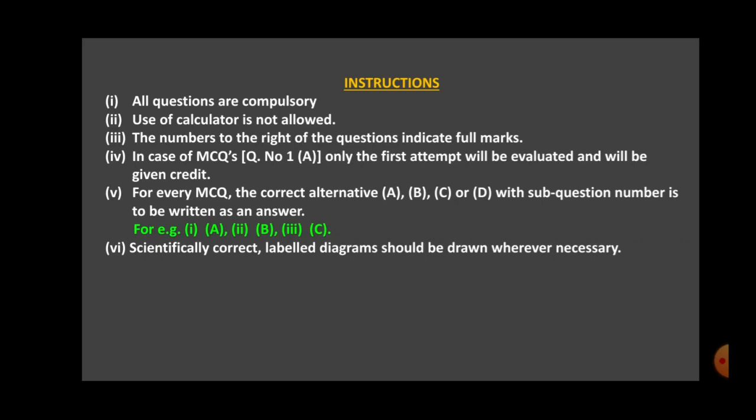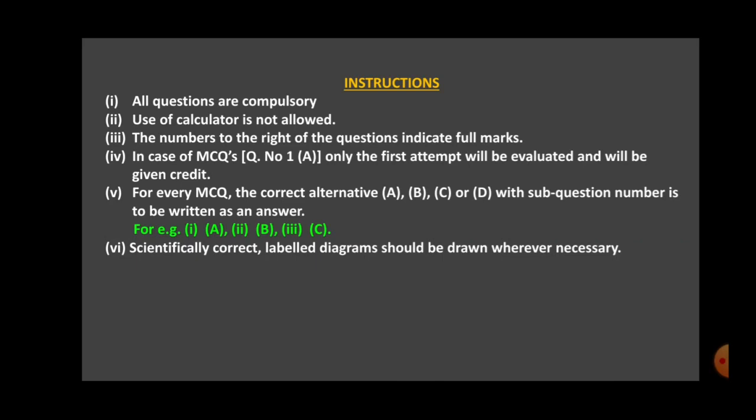Now the most important instruction, which we have told you repeatedly in the classroom also. Still, in the preliminary exam we found that many students, in spite of writing the correct answer, got 0 for this first A question. First A question is multiple choice questions.